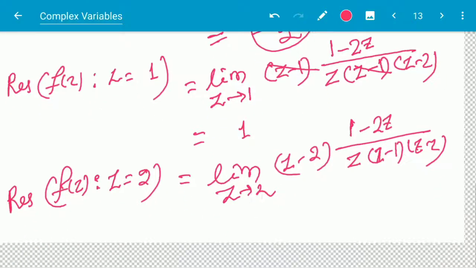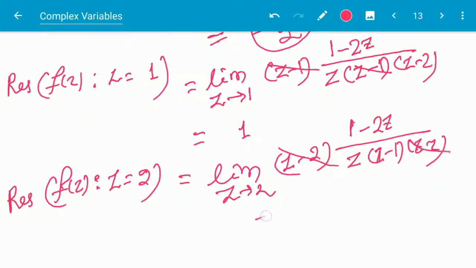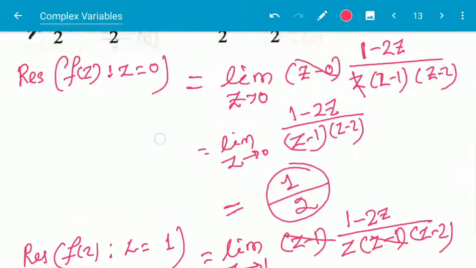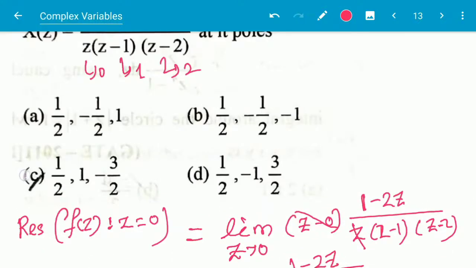The z minus 2 term is cancelled out, and what remains we will find to be minus 3 by 2. So the residues are half, 1 and minus 3 by 2. So option C is the correct answer.